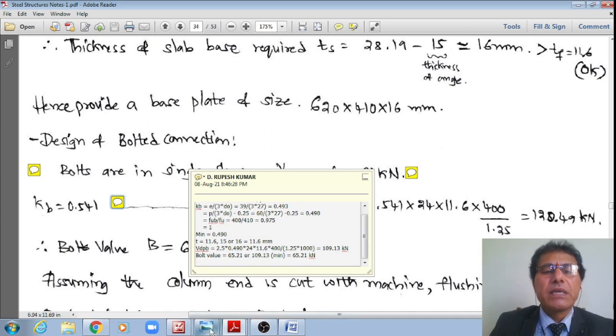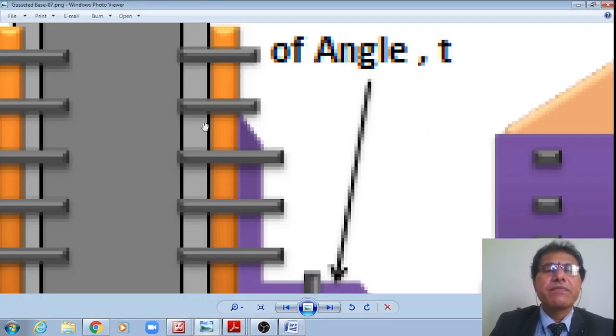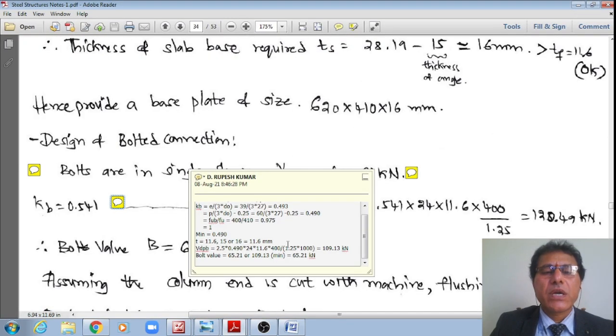Here you please see that the thickness for the bearing, from this schematic, student, either the thickness of this flange or the thickness of this flange is equal to 11.6, or the thickness of the gusset plate is equal to 16 mm, and the thickness of this gusset angle is equal to 15. Therefore, this 15 or 16 or 11.6. Therefore, this 11.6 will fail in bearing. Therefore, T is equal to 11.6. That is what I have just concluded.